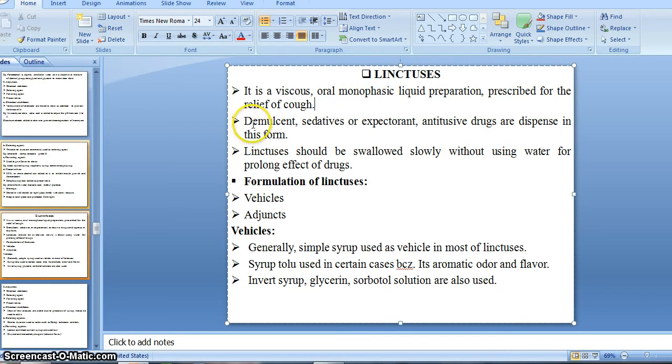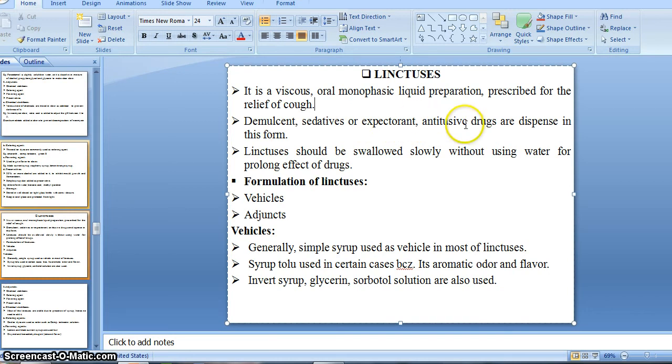Linctus generally contains a demulcent, sedative, expectorant or antitussive drug dispensed in this form. Demulcent produces a soothing effect to our respiratory tract, that is our trachea. The sedative action produces a calming, sleeping effect. Also, whenever we need to expel our cough, that time we use the expectorant linctus.